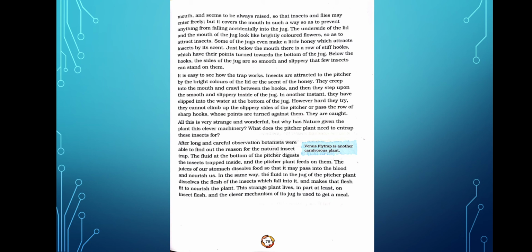The fluid at the bottom of the pitcher digests the insects trapped inside, and the pitcher plant feeds on them. The juices of a stomach dissolve food so that it may pass into the blood and nourish us. In the same way, the fluid in the jug of the pitcher plant dissolves the flesh of the insects which fall into it and makes that flesh fit to nourish the plant. This strange plant lives, in part at least, on insect flesh, and the clever mechanism of its jug is used to get a meal.